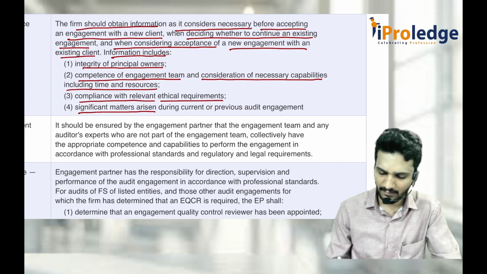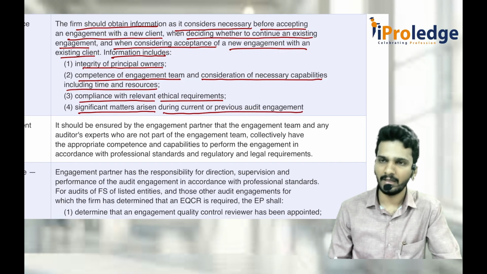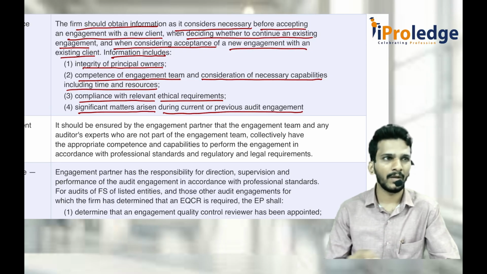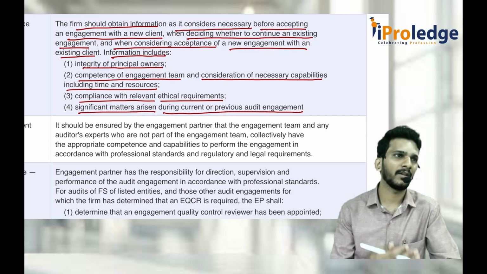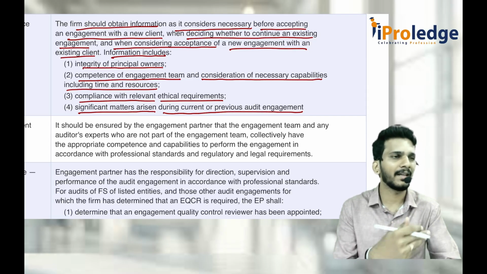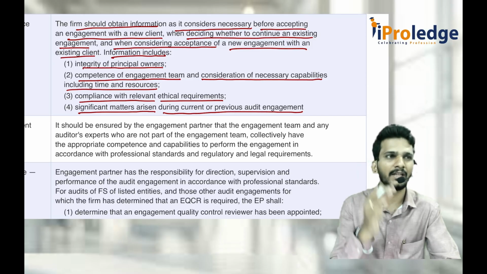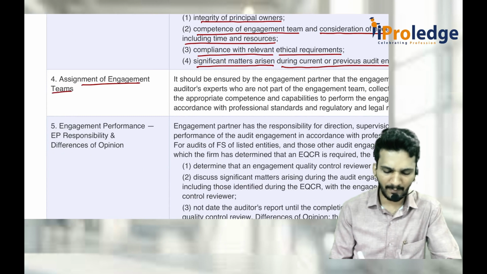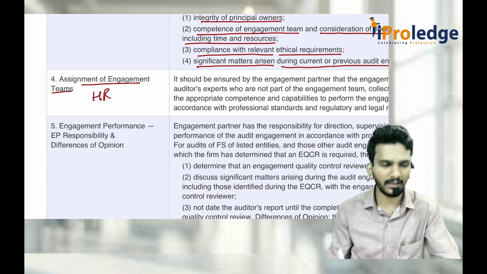Significant matters arising during the current or previous audit engagement. That means last year you also did the audit, then you found out some 10 matters. Whenever you are planning the current year audit or acceptance, whether those 10 matters are corrected or not. Are they really corrected by the management? Are they really having the intention of correction? All those things. Then assignment of engagement team, it is called human resource in case of SQC1.